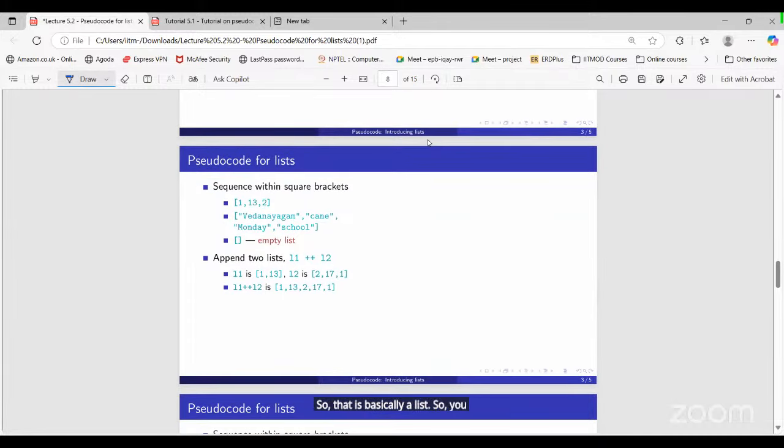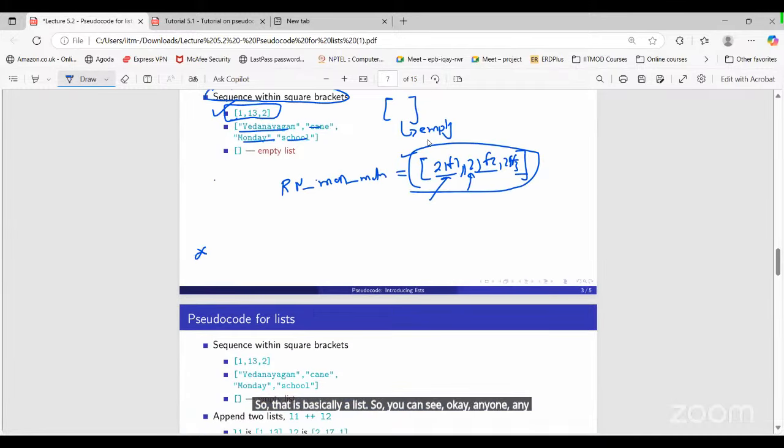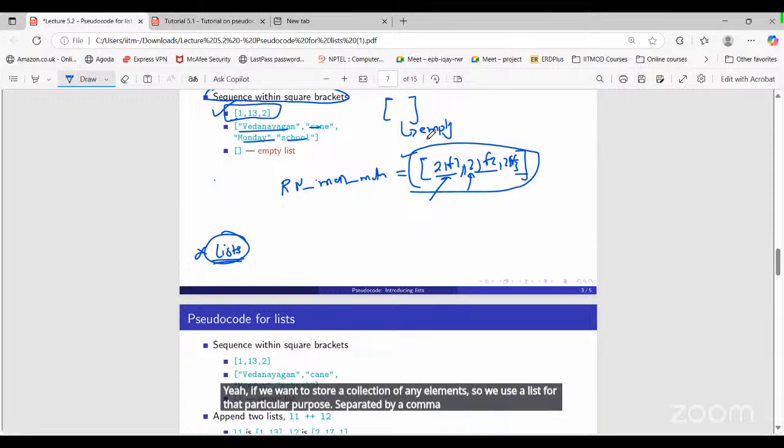So you can see, okay, anyone, any doubt? What is a list now? No, sir. Yeah, if we want to store a collection of any elements, we use a list for that particular purpose, separated by a comma here you can see.